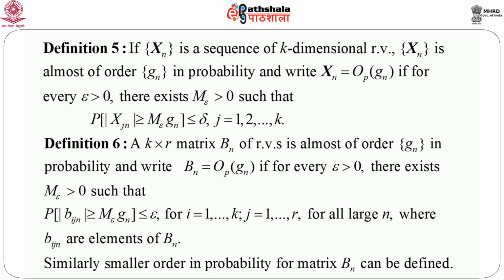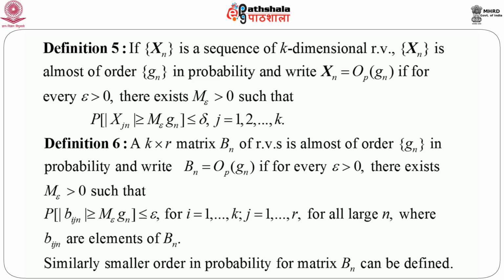Next, we can again extend this idea to define the same kind of order with respect to a matrix, which is defined as a k by r matrix Bn of random variables. That means every element of this matrix is a random variable, is almost of order gn in probability, and we write Bn equals big O p of gn if for every epsilon greater than 0 there exists M epsilon greater than 0 such that probability modulus of b ijn greater than or equal to M epsilon gn is less than or equal to epsilon.